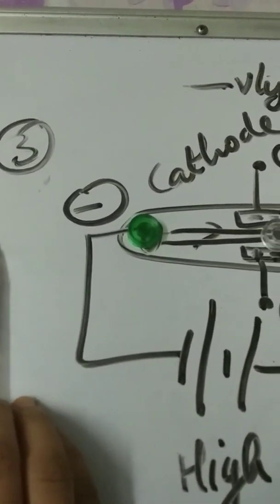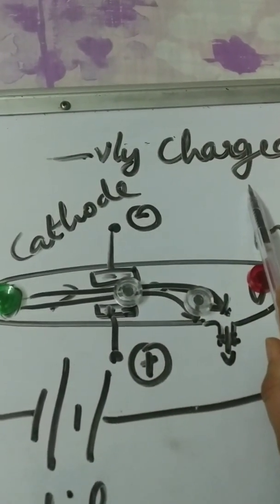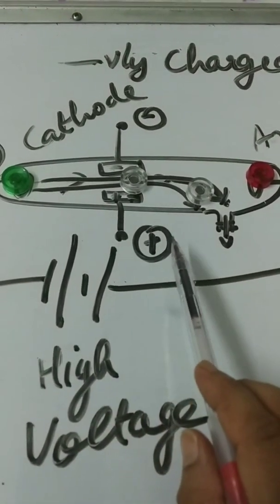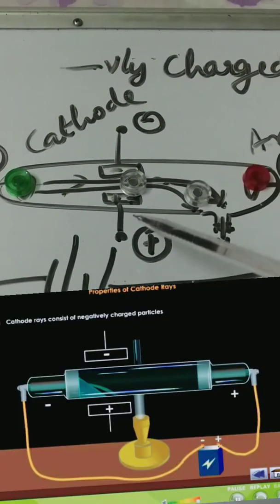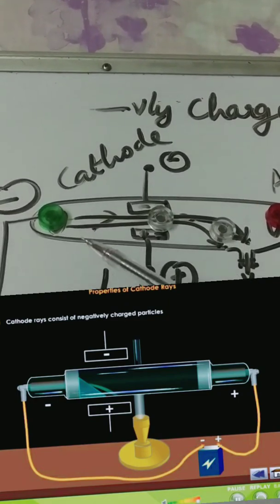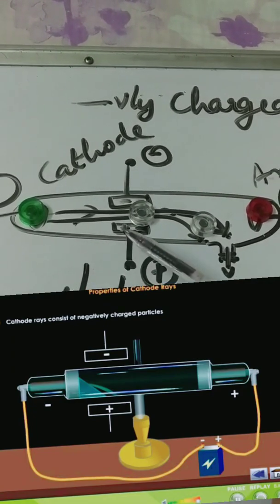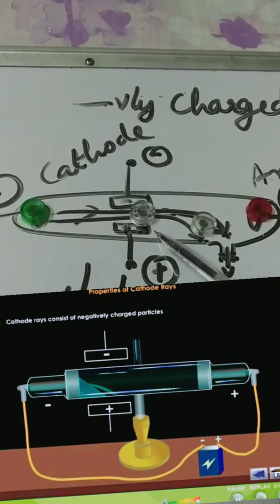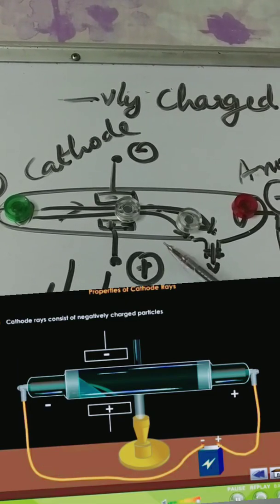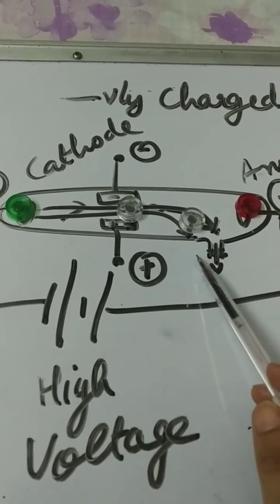Third characteristic of cathode rays: the particles constituting cathode rays are negatively charged. To prove this, that cathode rays bend toward the positive terminal, they arrange two electric plates inside the discharge tube. Similarly, when at high voltage cathode rays originate from the cathode metallic plate, the rays bend toward the positive electric plate. So, they conclude that particles constituting cathode rays are negatively charged.